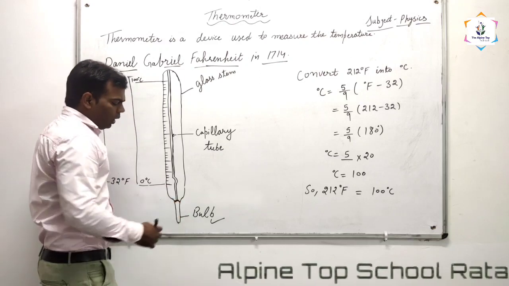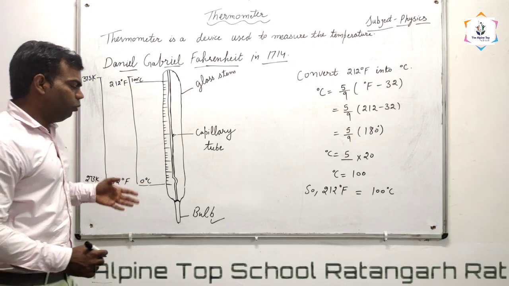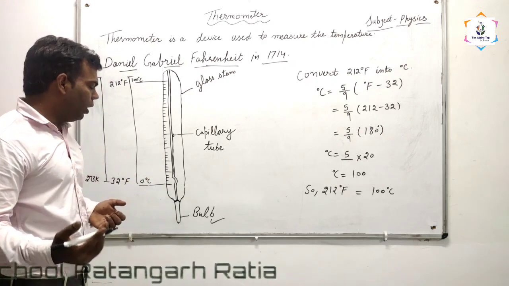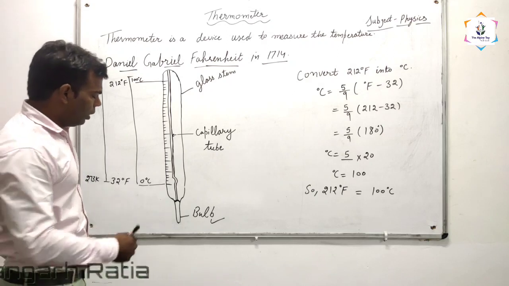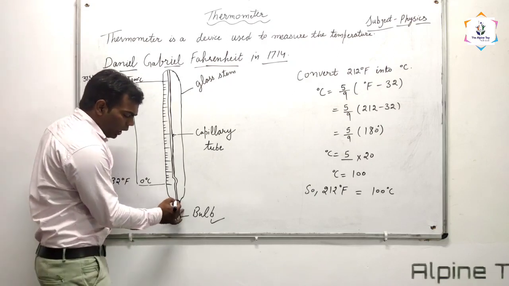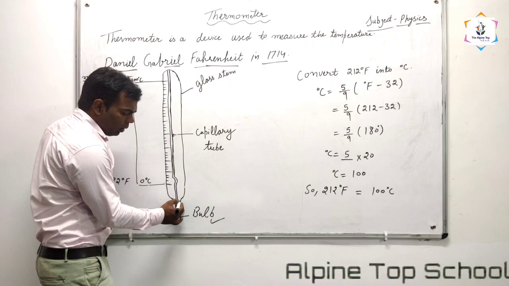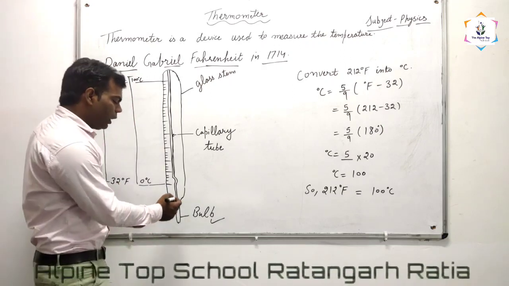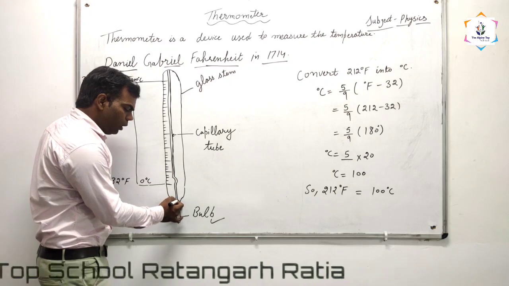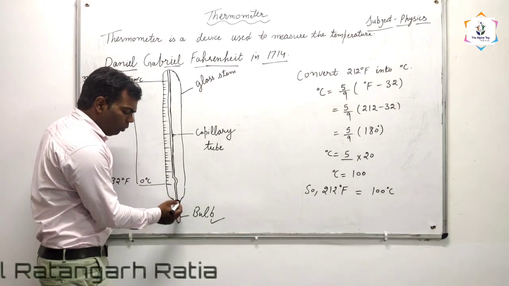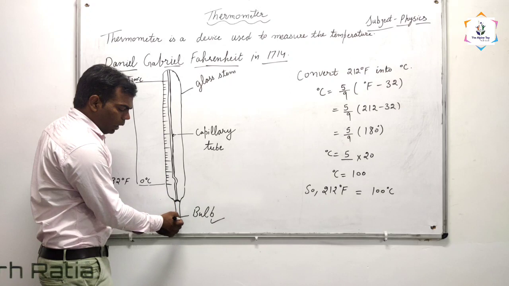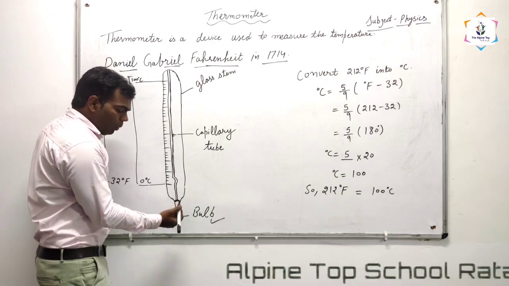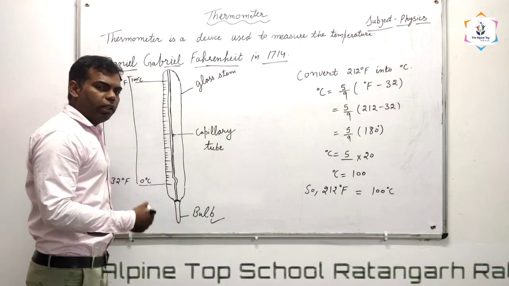Okay, when we have to check the temperature of any object or body, we increase the temperature of this bulb by putting the thermometer in the mouth. Okay, like that we increase the temperature of this bulb. When the temperature of this bulb is increased, then the thermometric liquid